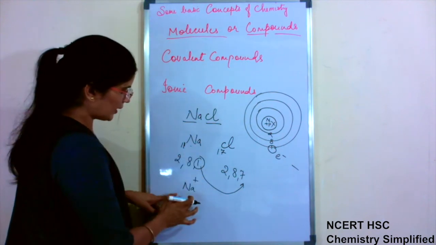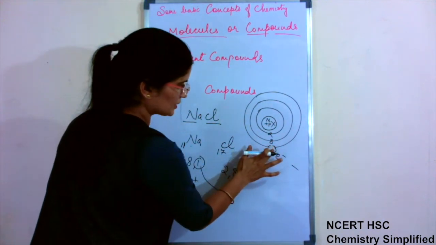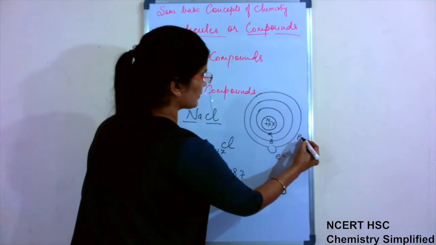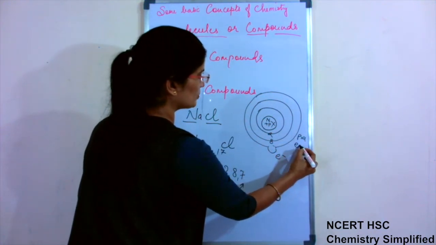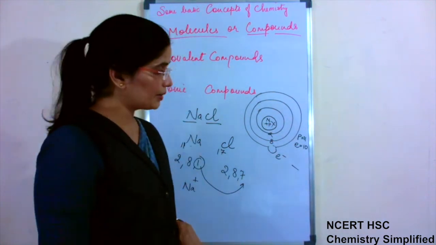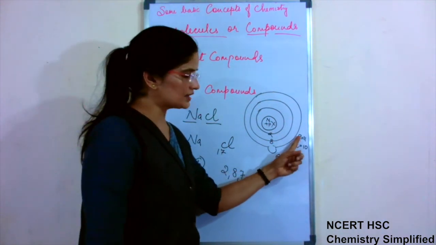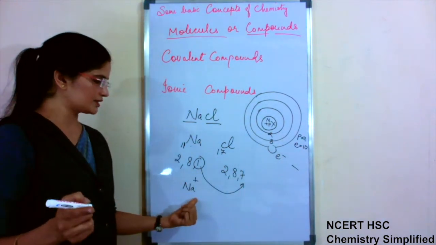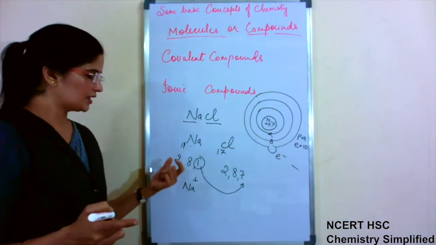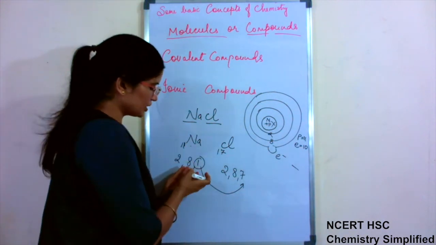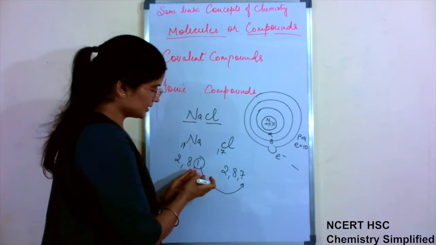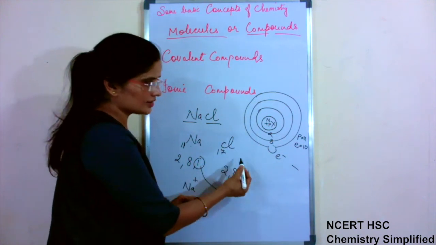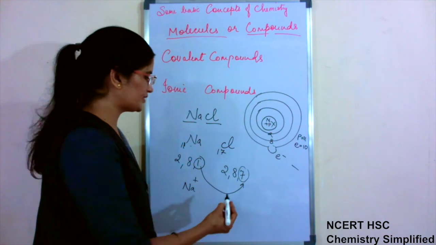So Na will acquire 1 positive charge. On losing this 1 electron, proton number is still the same, that is 11, but electron number is now 10. Because of this, positive charge is 1 more than the negative, hence it acquires 1 positive charge. Similarly, because sodium is losing an electron, this electron is required by chlorine, because it has 7 electrons in its outermost shell and wants to complete its octet.